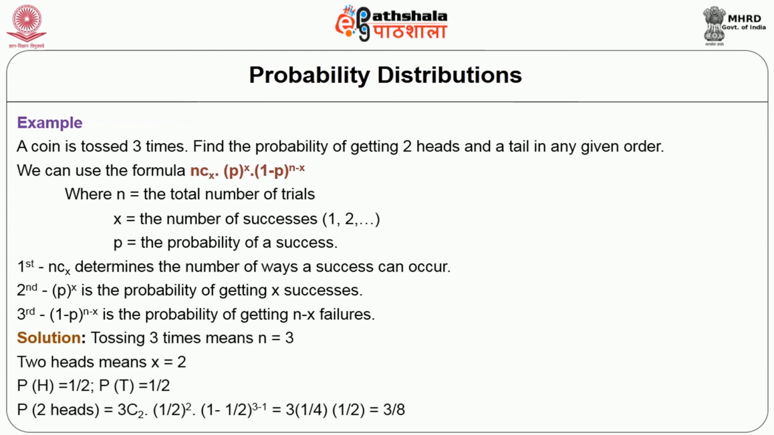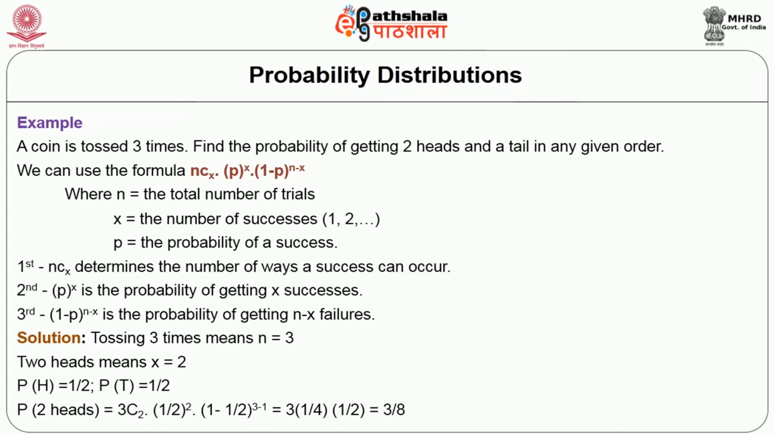First, you are going to toss 3 times. That means n, the number of trials, is equal to 3. So your result, you have to get 2 heads, so let us assume head as x equal to 2. The probability of head will be half and the probability of tail will be half, because we know that the total probability should be equal to 1. So when head and tail are there, head will be half and tail will be half.